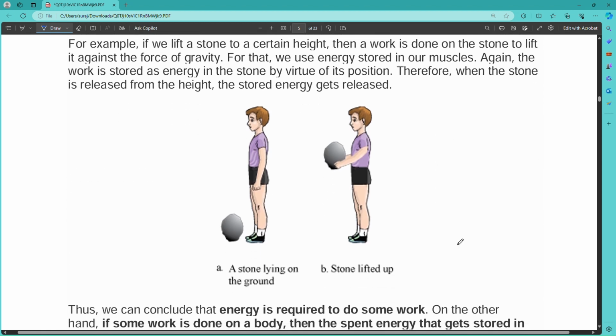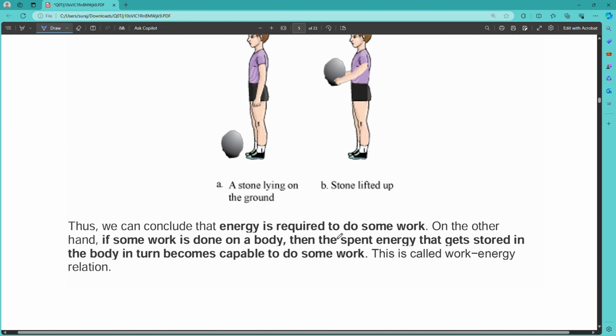A stone is lying on the ground and the stone is lifted up. In this case you are applying force and the body gets displaced. To do these things you need energy. Energy is required to do some work. On the other hand, if some work is done on a body, then the spent energy gets stored in the body, and it becomes capable of doing some work.